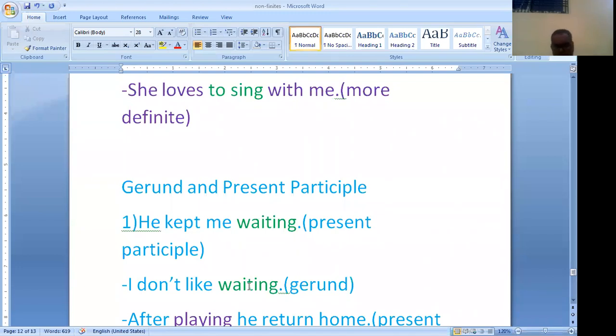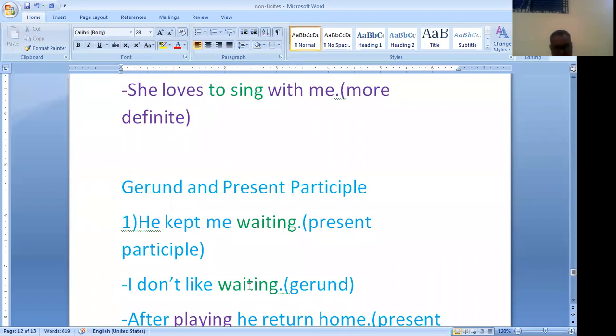Now, let me remind you what is participle. The word which is partly a verb and partly an adjective in its use is called a participle. The participle which is formed from the verb after adding ing at the end is called present participle.